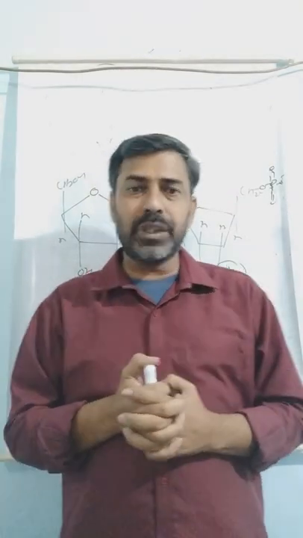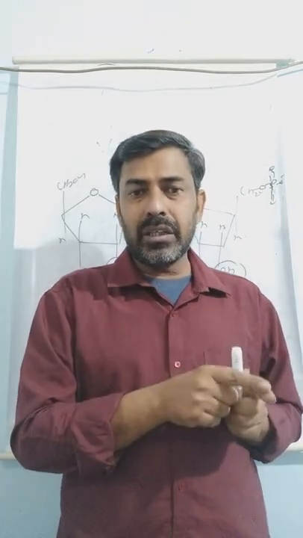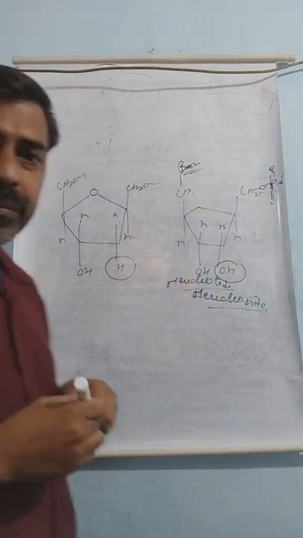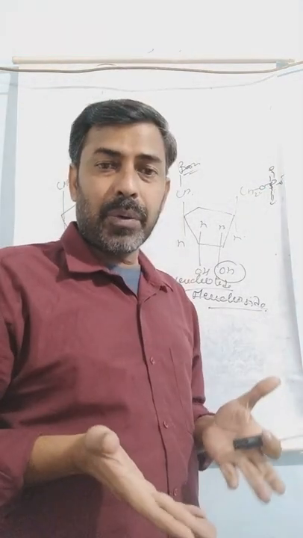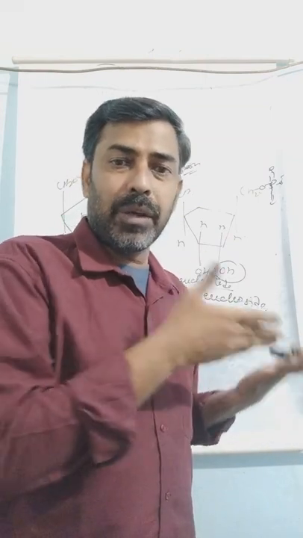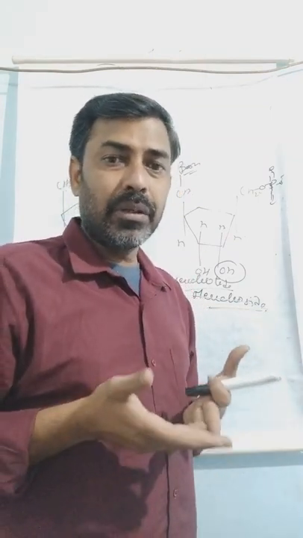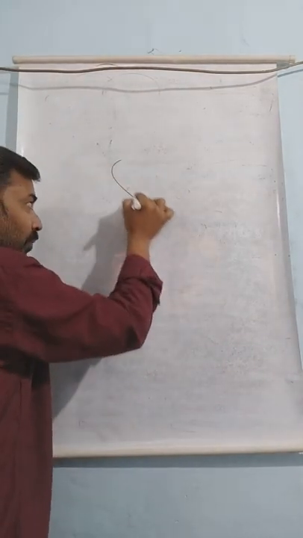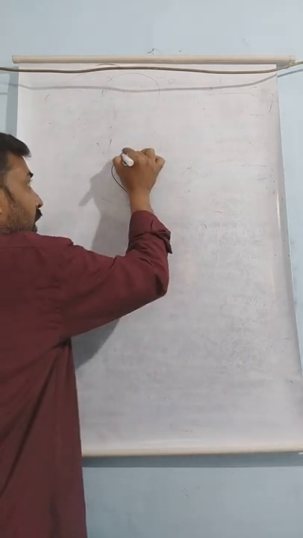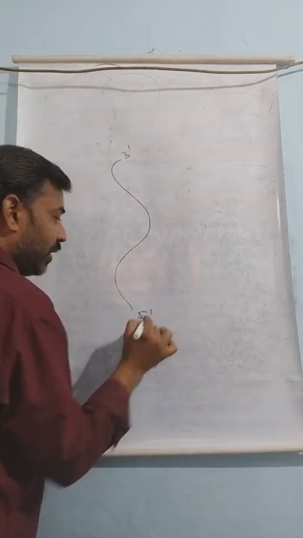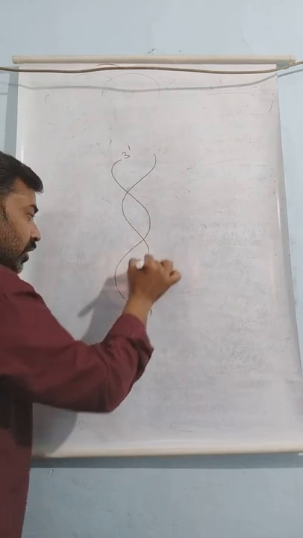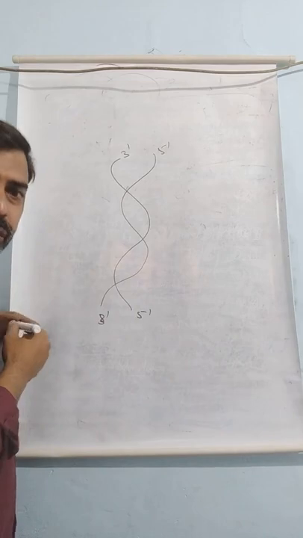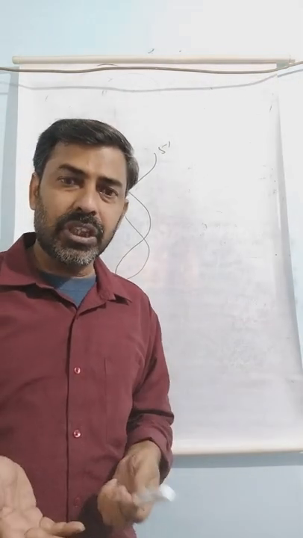If you see the sequence, if the first strand is in the sequence of 3 to 5, that means the strand is starting from carbon number 3 to carbon number 5, the next must start from carbon number 5 reaching to carbon number 3. In this way, if this is the first strand starting from the 3 end to the 5 end, the next will be the strand which is starting from the 5 end to the 3 end. So both the strands have the opposite sequence.